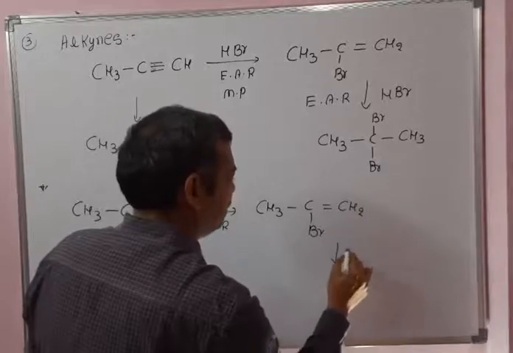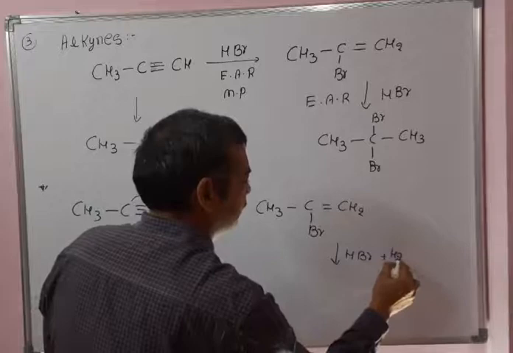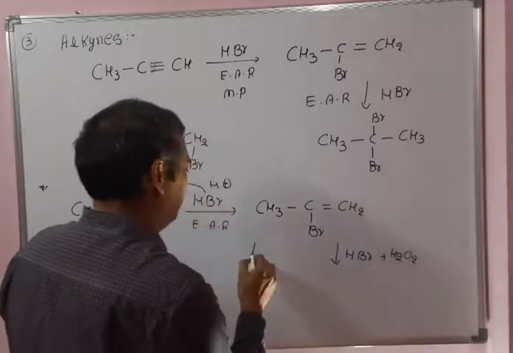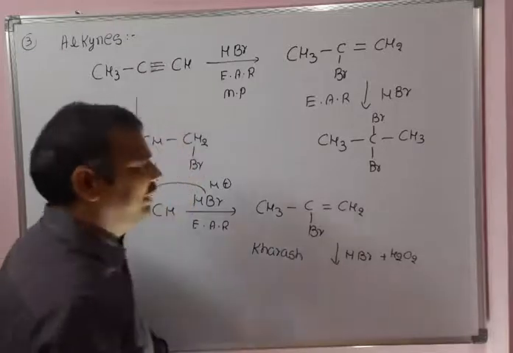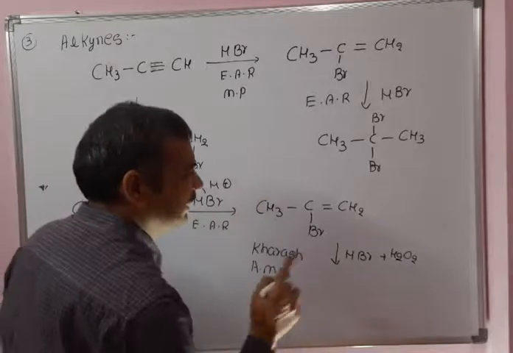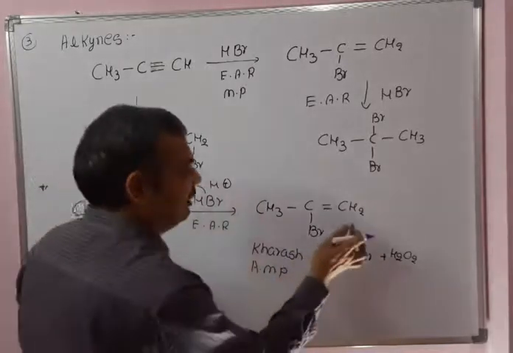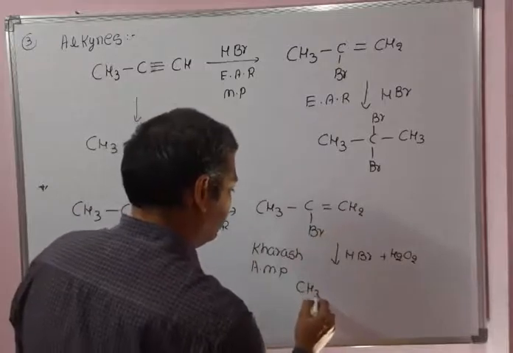Now we will use HBr in combination with H2O2. That is the Kharash effect. What will happen in the Kharash effect? In the Kharash effect, the anti-Markovnikov product will be obtained. First Br dot will come. Br dot will attack at the sterically less crowded carbon here, so the anti-Markovnikov product will be obtained.